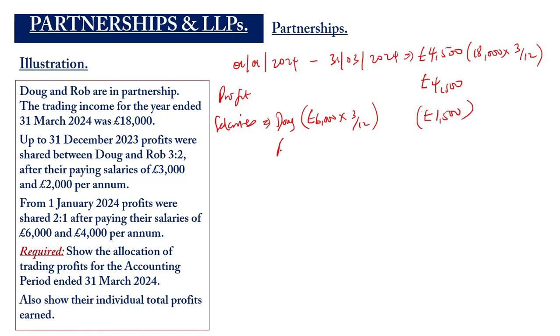Then we come to Rob. Hers was supposed to be 4,000, also times 3 over 12, 1,000 pounds. So that adjusted trading profits is going to give us 2,000. 2,000 pounds.